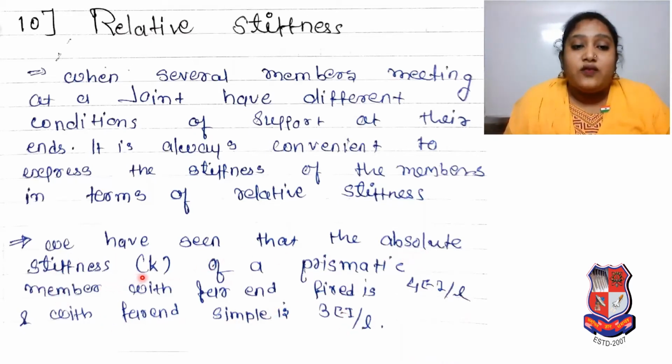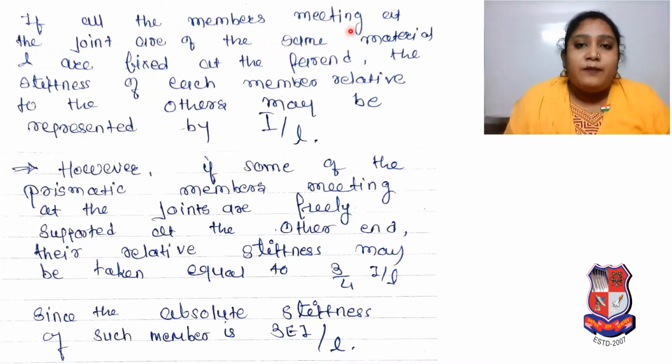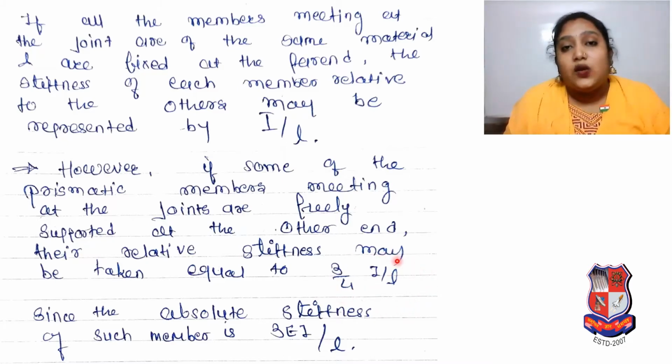We have seen the absolute stiffness K of a prismatic member with far end fixed is 4EI by L and with far end simple is 3EI by L. If all the members meeting at the joint are of the same material and are fixed at the far end, the stiffness of each member relative to the others may be represented by I by L. However, if some of the prismatic members meeting at the joint are freely supported at the other end, the relative stiffness may be taken equal to 3/4 I by L. Please keep these values in mind, that will be helpful to calculate problems, since the absolute stiffness of such a member is 3EI by L.